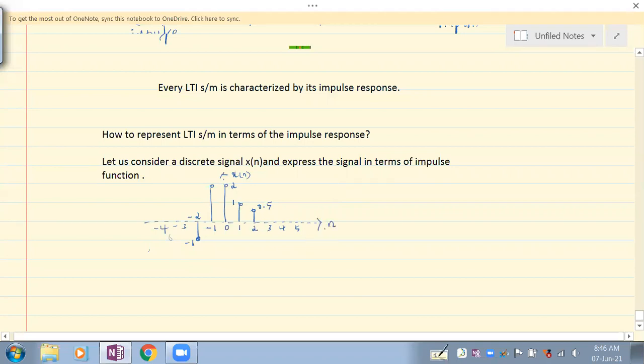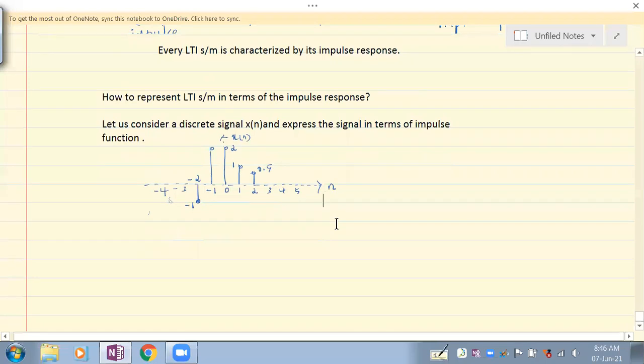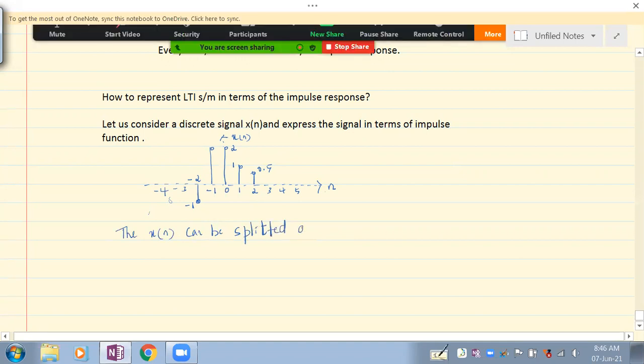Fine. So if this is x of n, now this x of n can be split in different forms. Can be split as following.